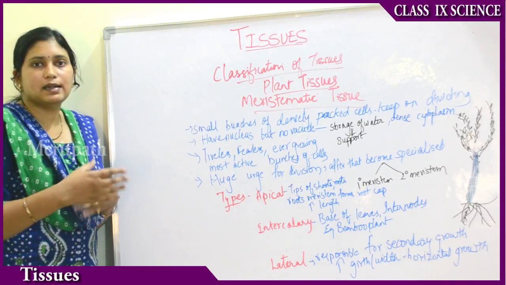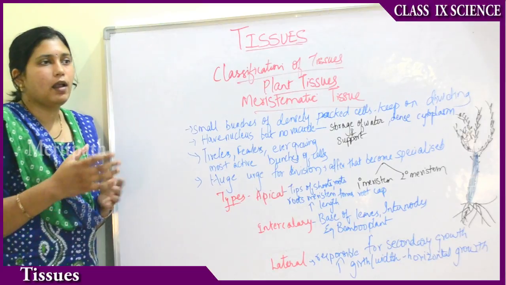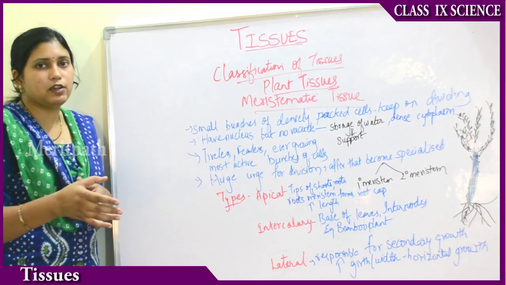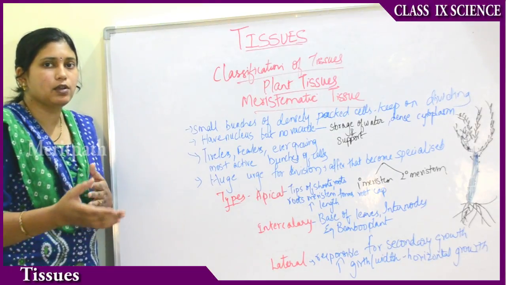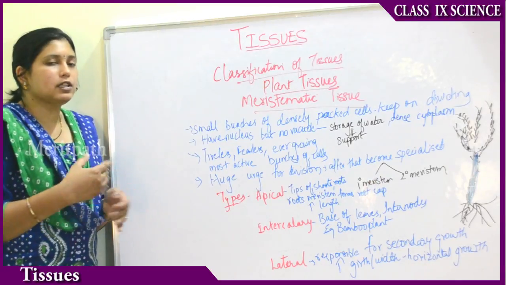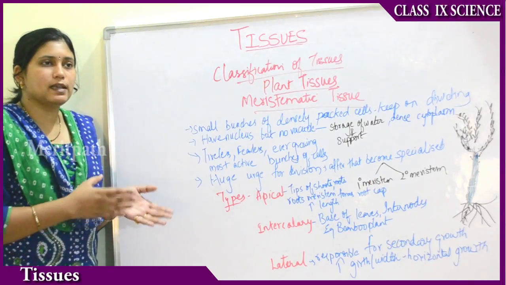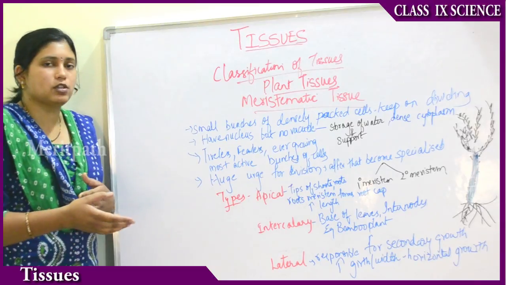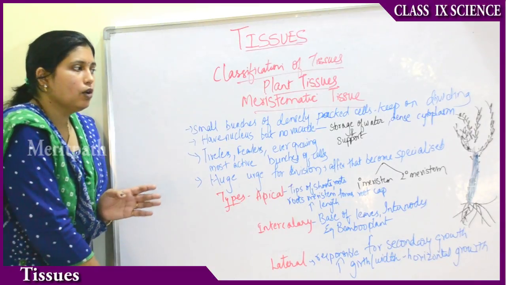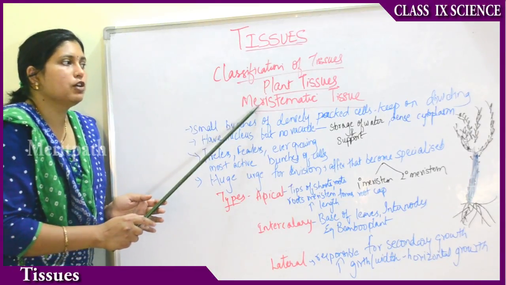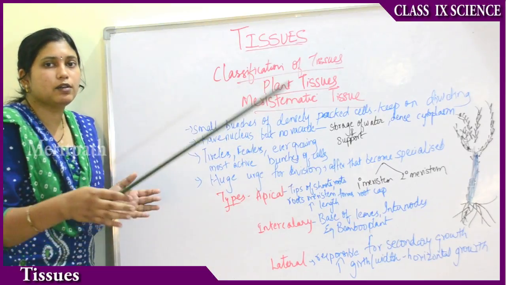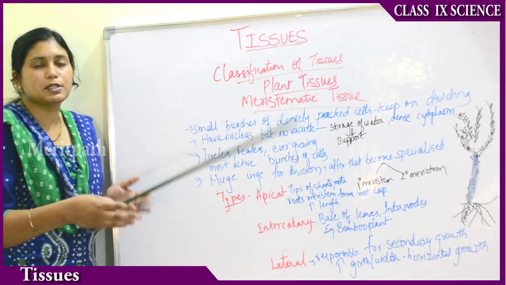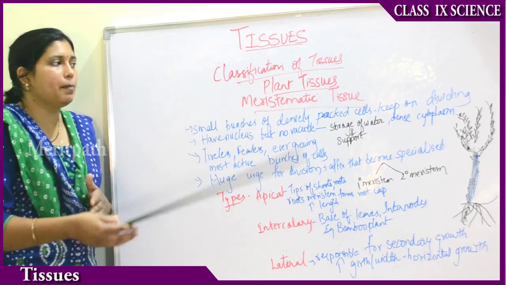They take a permanent size and shape and they develop to form a specific tissue and they perform a specific function. After they stop dividing, they specialize. This process of specializing and taking up a permanent shape and structure is called differentiation. So meristematic tissues are undifferentiated. Later they differentiate and form a permanent tissue, taking up a specific shape or function.